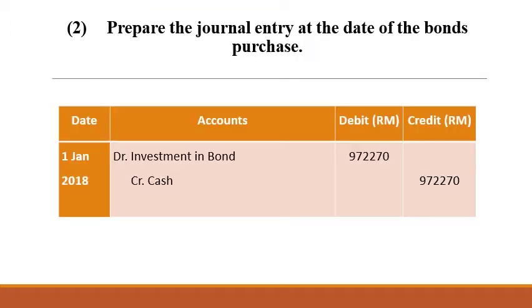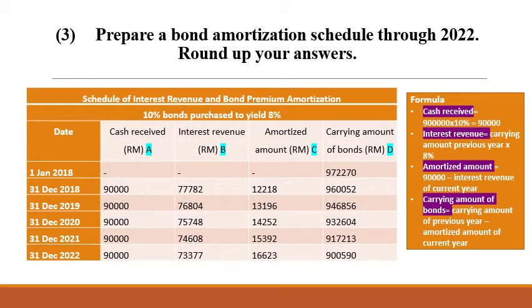Question 2. Prepare the journal entry at the date of the bond's purchase. On 1st January 2018, we will debit the investment in bond account and credit the cash account at the value of 972,270 ringgit. This journal entry is to record the purchase of bond. Question 3. Prepare a bond amortization schedule through 2022.